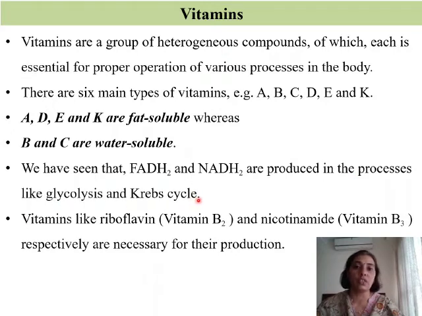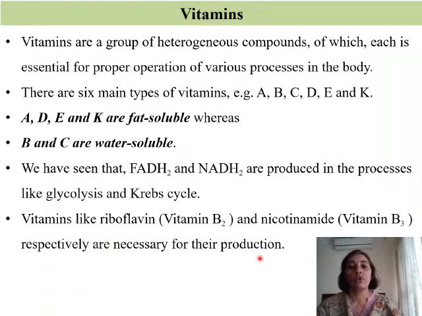We have seen that FADH2 and NADH2 are produced in processes like glycolysis and Krebs cycle. So we have seen this flavin adenine dinucleotide and nicotinamide adenine dinucleotide. They both were coenzymes. Vitamins like riboflavin, that is vitamin B2, and nicotinamide, that is vitamin B3, respectively, are necessary for their production.